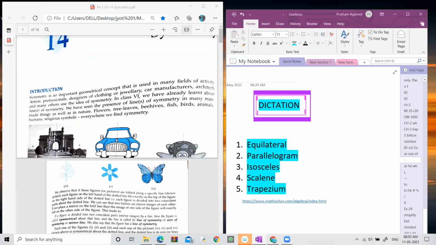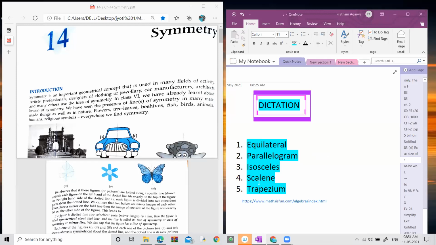First word is equilateral. It means a triangle whose all sides are equal. It's called equilateral triangle. Parallelogram, P-A-R-A-L-L-E-L-O-G-R-A-M. It means it is a quadrilateral whose opposite sides are equal and corner angles are not 90 degree. Opposite angles, the sum of the opposite angle is 180 degree. The third one is isosceles triangle. Isosceles triangle means a triangle whose two sides are equal.